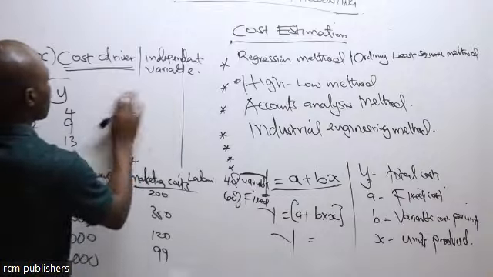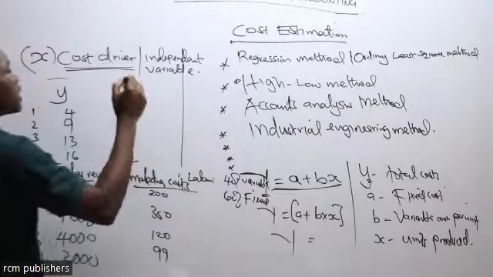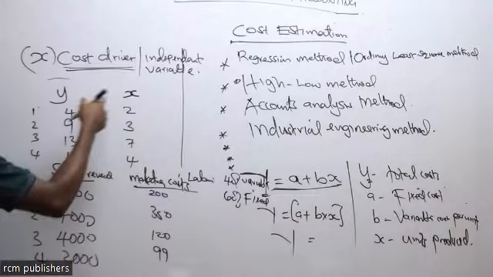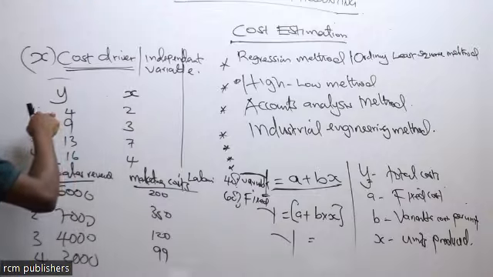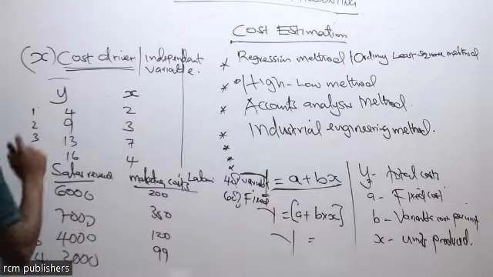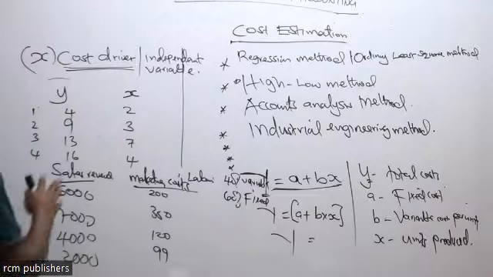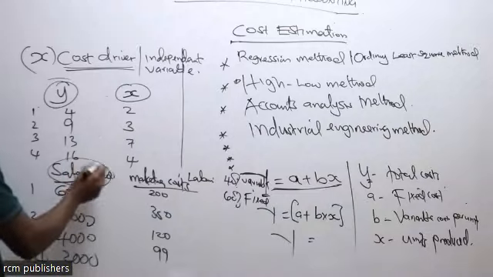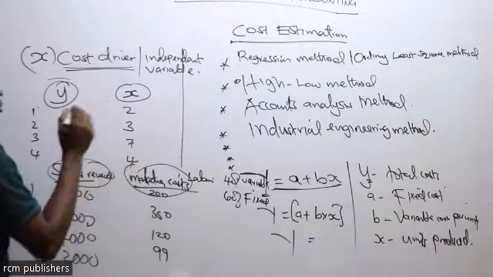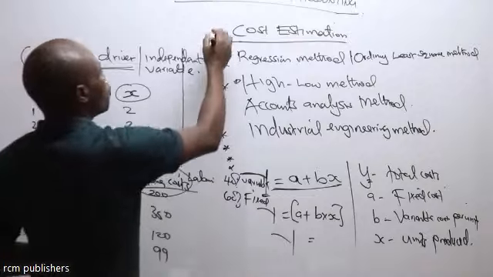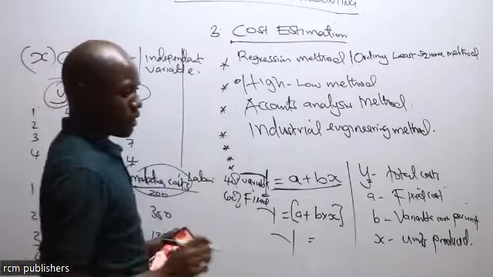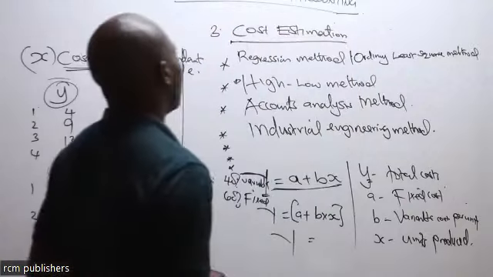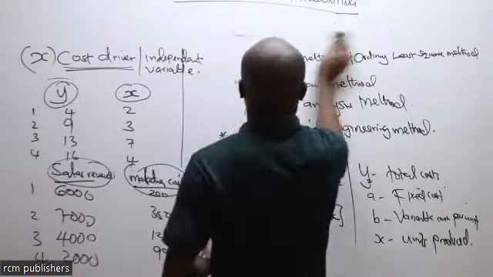Then I will come here and say this one here is the independent. It determines what the total cost will be. So once you know that, we have to change these titles into either X or Y. From there, we'll be able to complete topic number 3.